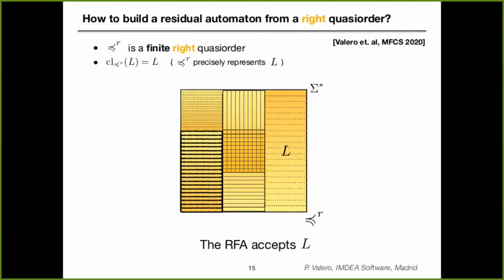Given a right finite quasi-order that describes precisely a language L, meaning that the closure of the language L coincides with itself, our automata construction will produce a residual automaton that generates the language L. As I mentioned at the beginning, the only thing we need to do is to remove the composite closed sets and establish the relations between the other closed sets. The initial state is the closed set that contains epsilon. The final states are the closed sets whose union generates the language L, and we obtain our residual automaton.